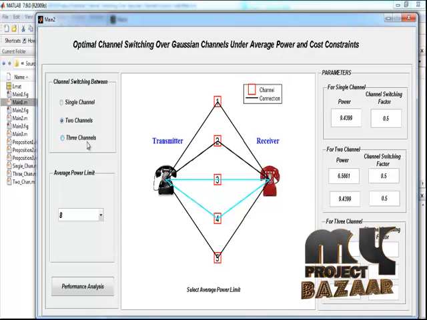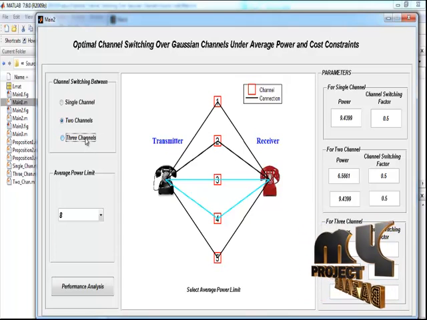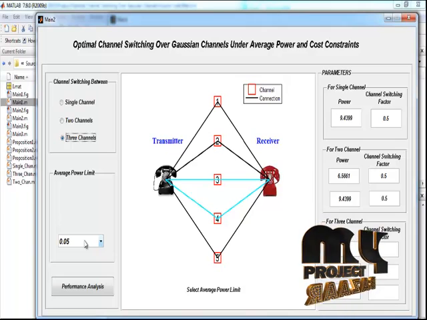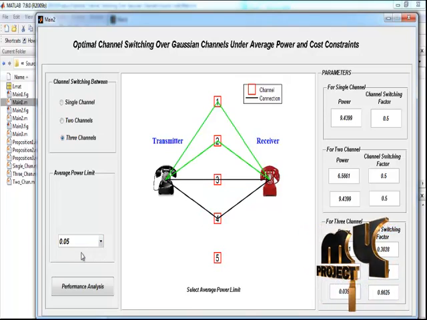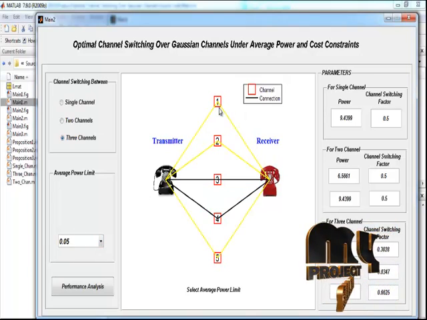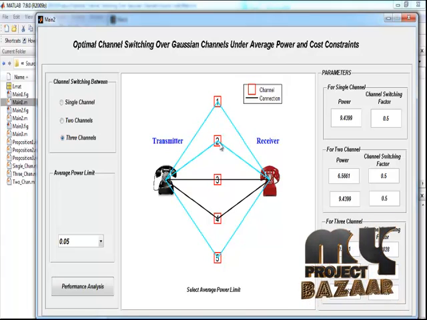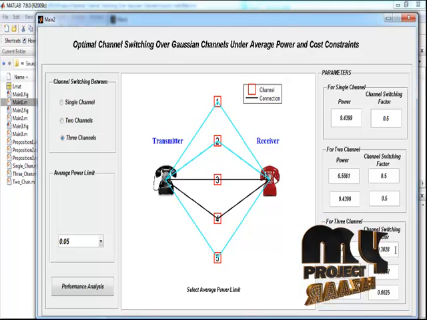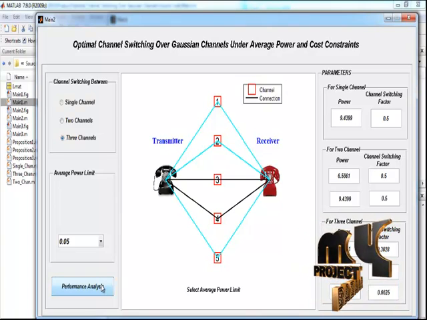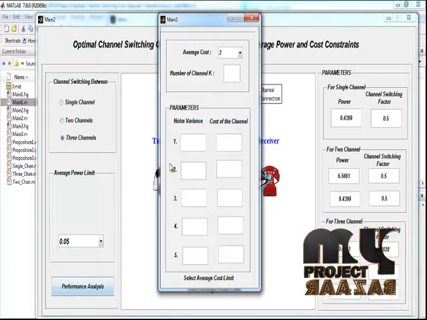Now performing three channels communication. Here we have to select average power limit. The average power limit is 0.05, and by pressing 0.05 we perform the channel switching operation via first, second and fifth channel. We got the power and channel switching factor. Now by pressing the performance analysis button, we can perform the analysis process.